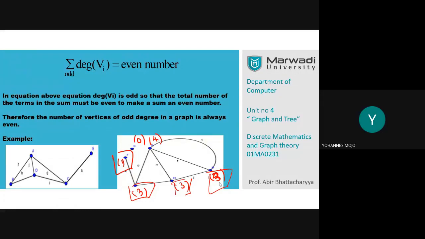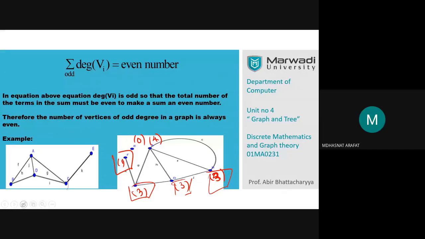E is an isolated vertex. What if it's connected with F? Can you please write on the chat box? It's not audible. You are not audible good enough. Please write on the chat box.